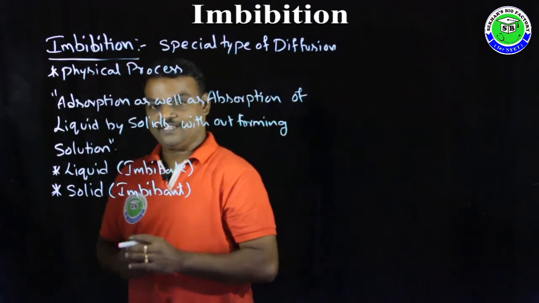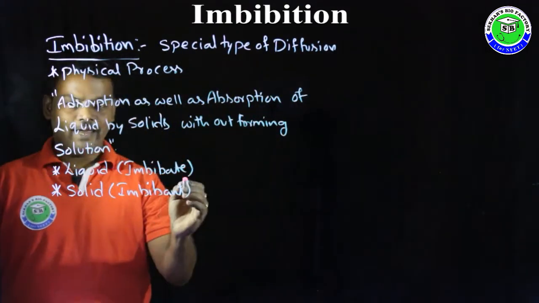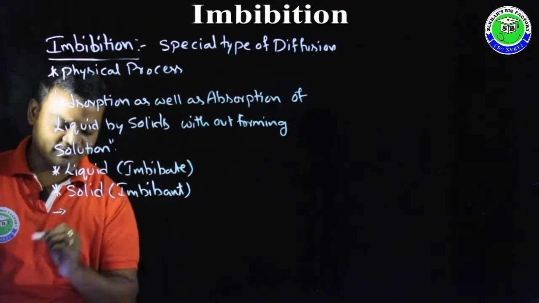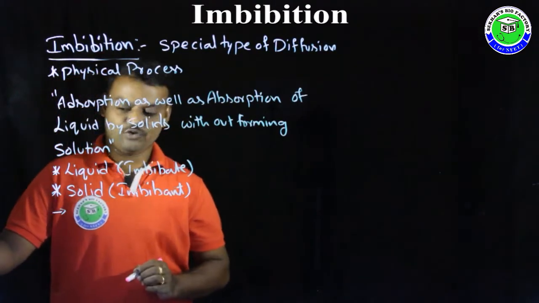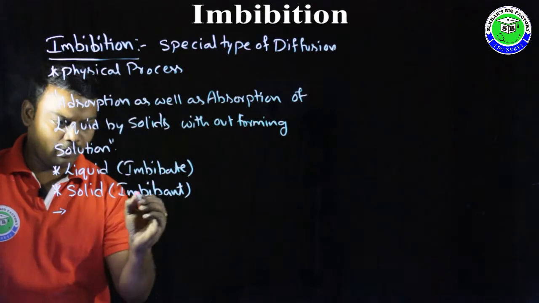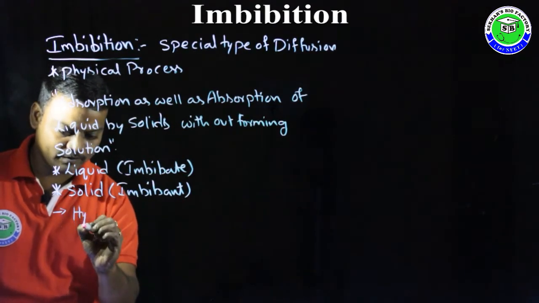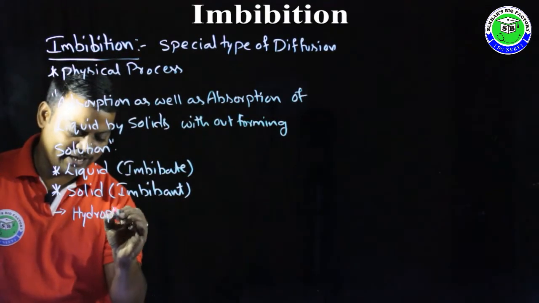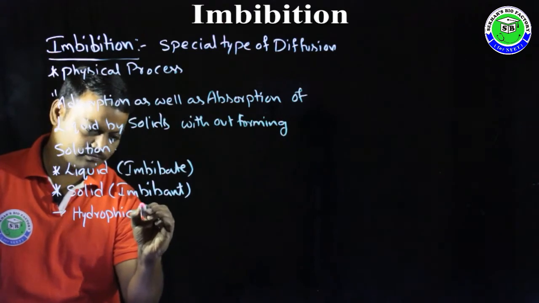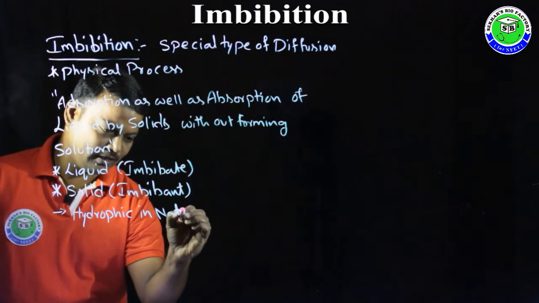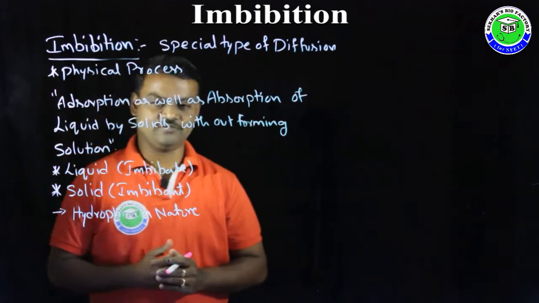To perform imbibition, the imbibant has some important features. The first important feature is that the solid should be hydrophilic in nature.